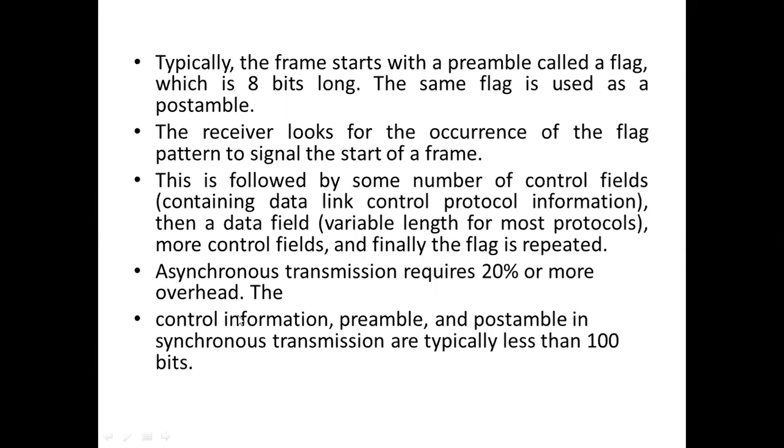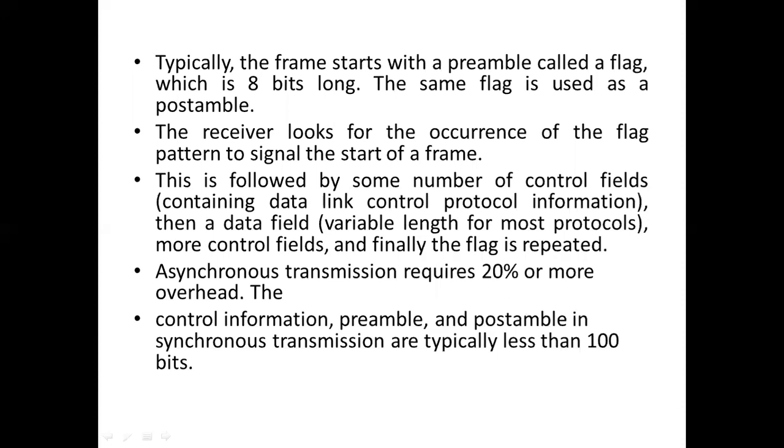But how does it overcome the overhead of asynchronous transmission? In asynchronous transmission, per each character we are adding 3 additional bits. But here, for a bulk of characters, we are adding only the starting and ending 8 and 8, that is 16 bits of additional preamble and postamble bits.